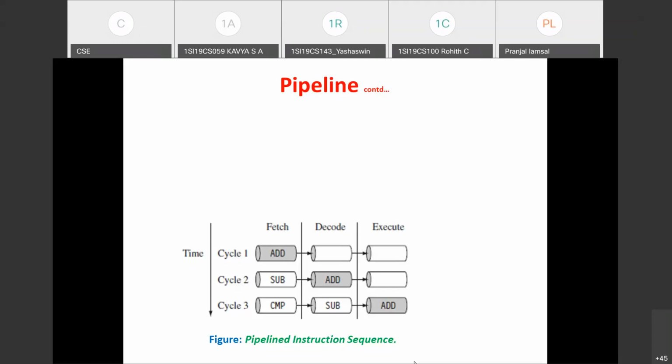The only drawback is that the execution of the first instruction takes more cycles. The longer the pipeline, the more cycles it takes to fill the pipeline before it starts executing instructions. This is what you need to remember with respect to the pipeline.